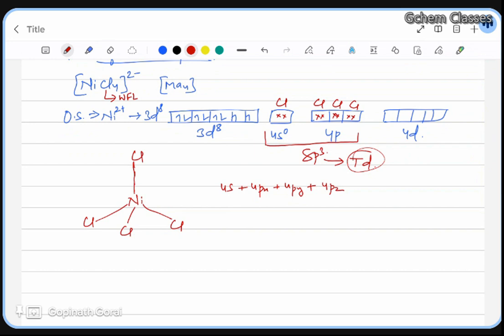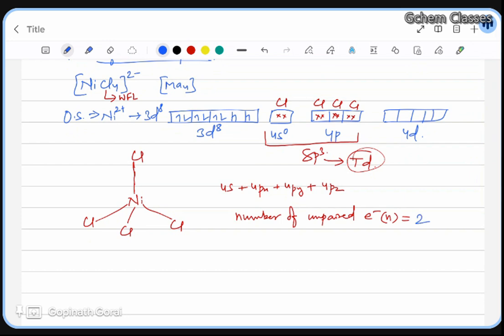Along with that, the hybridization is sp3 and the geometry you got is tetrahedral. Now they will ask you the number of unpaired electrons. This is very much important. With the number of unpaired electrons, I am going to give you one trick for the Bohr magneton value, the spin only magnetic moment, and that is also a very easy way. So here, number of unpaired electrons n equals, you just count how many there are. You see 1 and 2. These two are only unpaired, right? So here the number of unpaired electrons is 2.